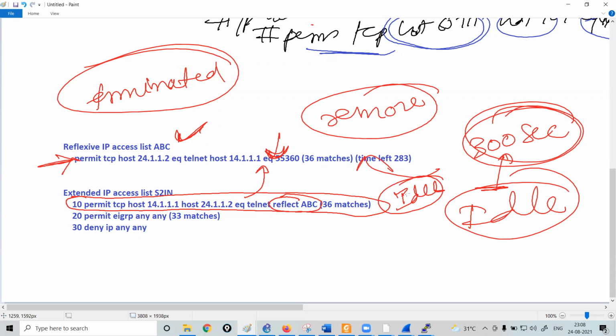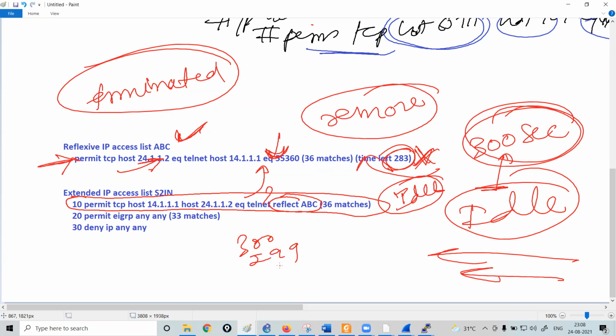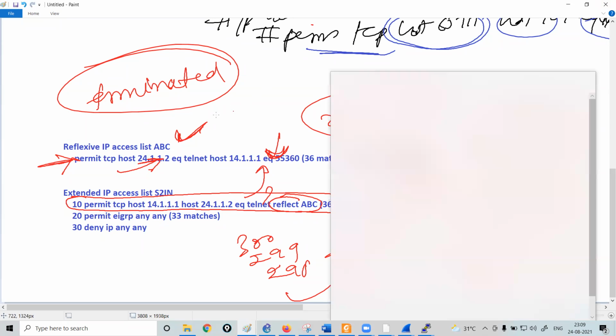Everybody is clear with this? That means if your router does not receive any packet matching this statement, your router will remove this. But let's suppose your router is receiving packets matching this ACL. Then this ACL timeout will keep on refreshing: 300, 299, 298. Let's suppose the router received a packet, it will turn back to 300. As simple as that. So basically a reflexive ACL statement will remain there for a period of 300 seconds, and if the router does not receive any packet for 300 seconds, the router will delete that reflexive ACL.